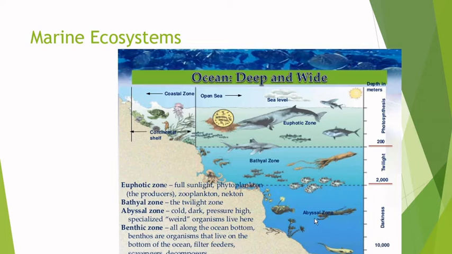So let's start with the distance from the shore. Now when it's close to the coast, we call it the neritic zone. In this part, we've got an enormous biodiversity. We've got lots of different living beings that live in these ecosystems.